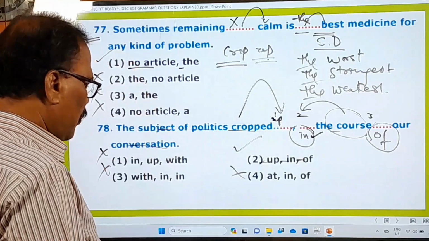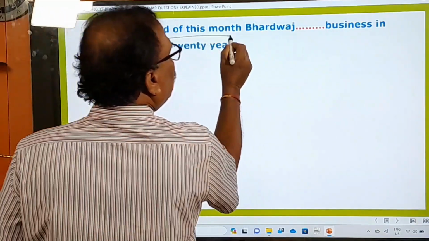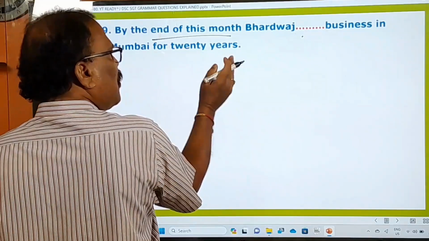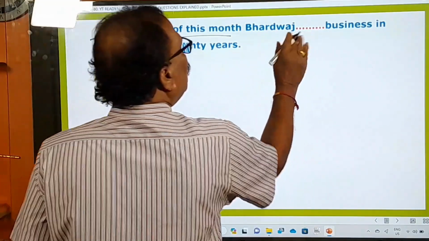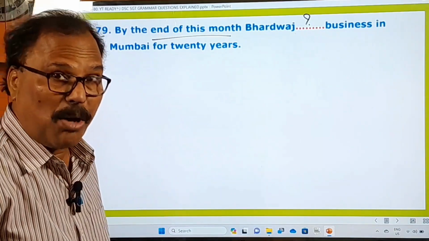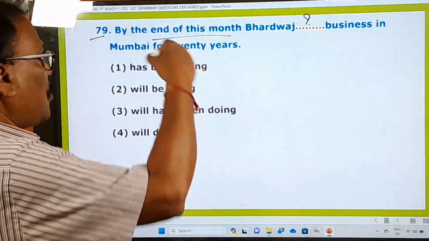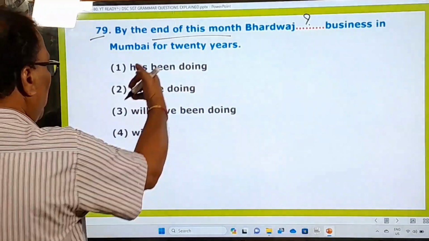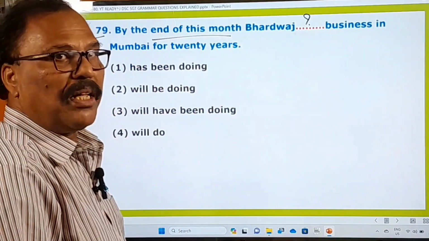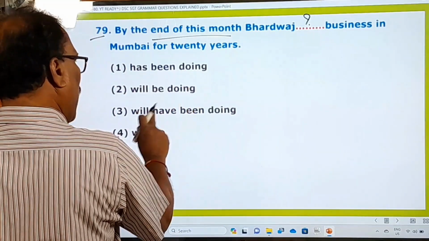Okay, now let's go to the next question. Now the 79th one is there. By the end of this month, Bharadwaj dash business in Mumbai for 20 years, right? And what to use in this blank? Let us see the options. And what is this question about? That's very important. Unless we see the options, we cannot understand what this question is about. So here, if you have seen all these options, you understand that this question is all about the use of the correct tense, right? So has been doing, will be doing, will have been doing, will do.